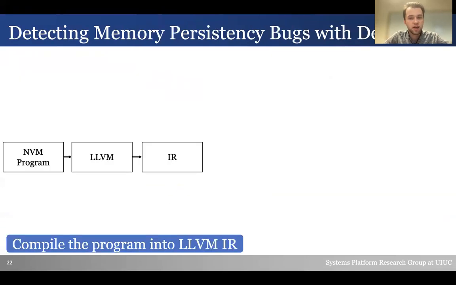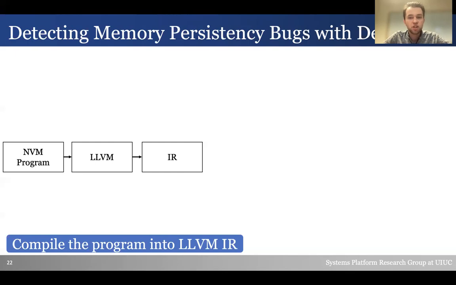Let's first discuss the static component in detail. The first step is to compile the NVM program using LLVM into the intermediate representation. The programmer must specify the persistency model they are intending to use in this step so DeepMC can apply the correct set of checking rules. This is the only input that is required from the programmer in order to apply DeepMC to their program.